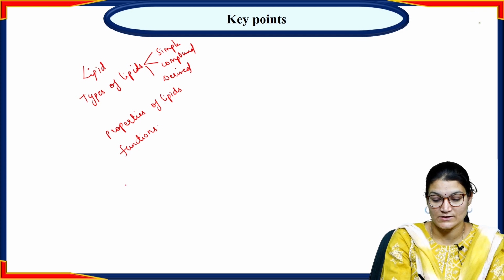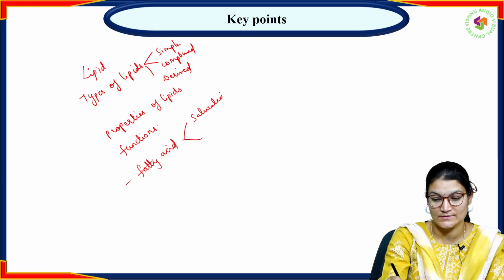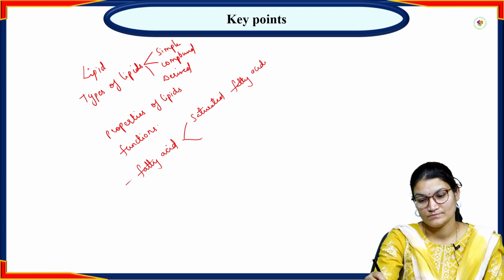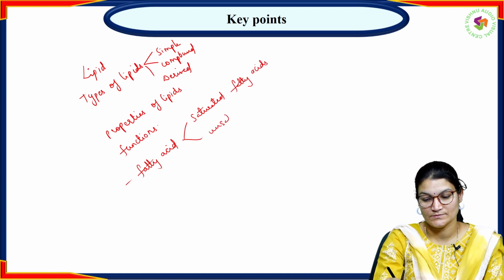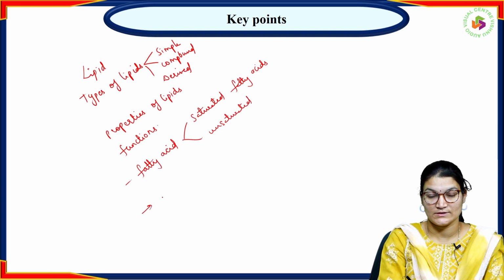After this, we discussed what is fatty acid, classification of fatty acid, that is saturated fatty acids and unsaturated, and at last we discussed functions or biological roles of fatty acids.